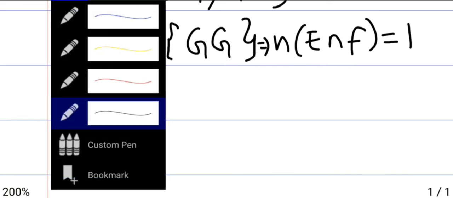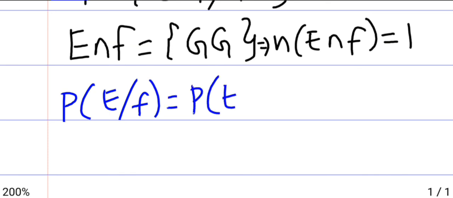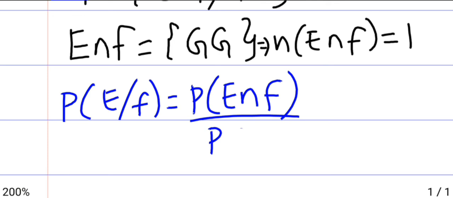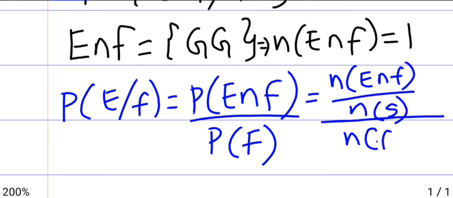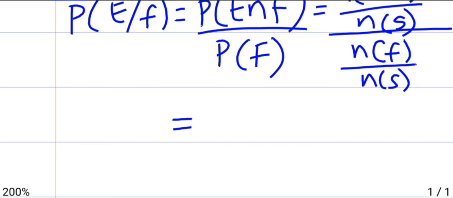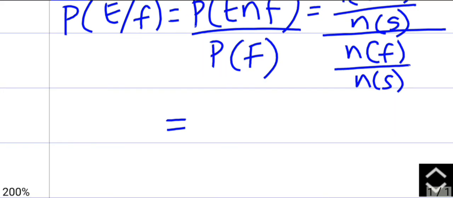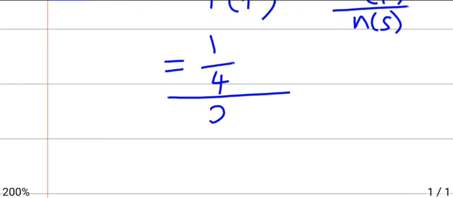Now to find the probability of E by F, it is P of E intersection F divided by P of F. That is n of E intersection F divided by n of S, divided by n of F divided by n of S. So substituting the values we get n of E intersection F is 1 divided by 4, whole divided by n of F is 2 elements and total is 4.